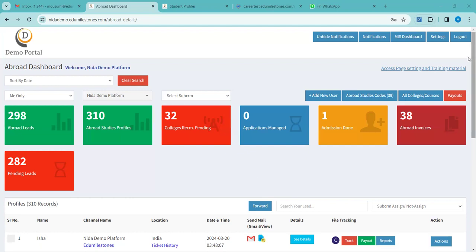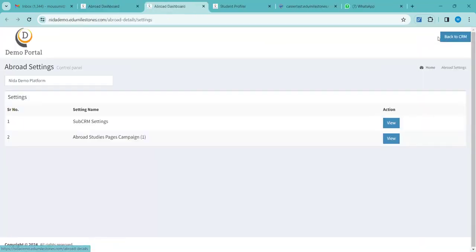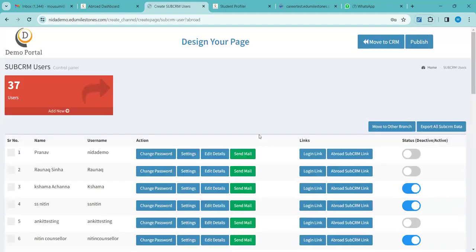Okay. Please proceed. So now I will show you how you can create a sub CRM, how you can manage them. For the sub CRM creation, you have to go to the settings option. Can you please check this beside the logout option, settings? Right, top right. Can you see this? Yes. I'm clicking it here. Only the first option you have to click, sub CRM settings, view. Once you have clicked into that, this page you will land.